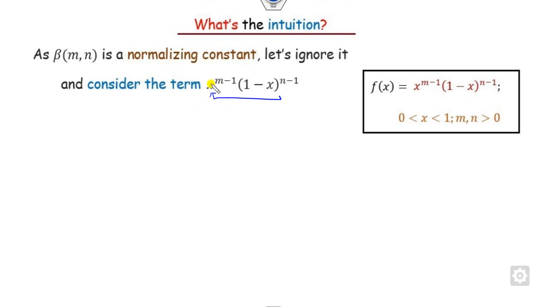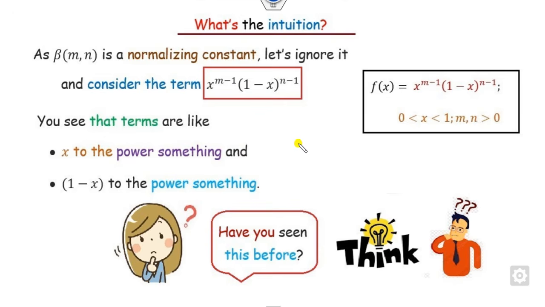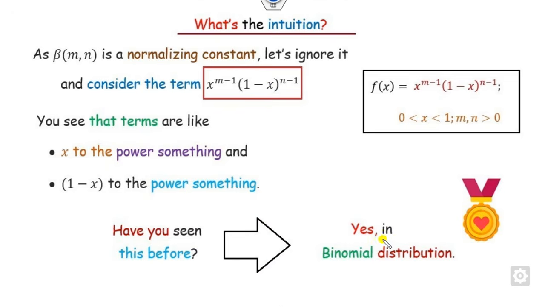So what is that? The first part is nothing but x raised to power something. The second part is 1 minus x raised to power something. So do you think any other distribution, or anything else you have learned so far, satisfies these two conditions? Have you thought about that? I can give you a fraction of a second to think about it. Yes, absolutely true, you are accurate.